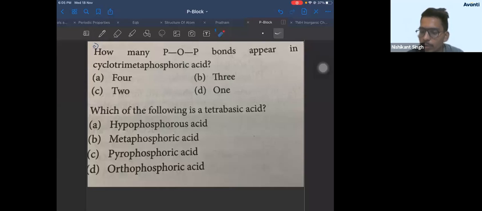How many POP bonds will be there? We have already discussed it, so there is no point in doing it wrong. So don't do this wrong. Right. So we'll end it in 20 seconds. So please vote fast.